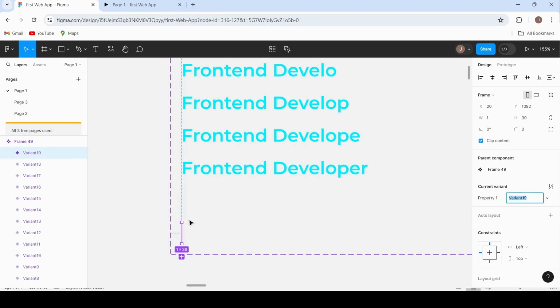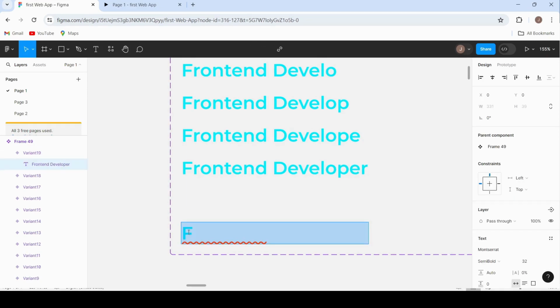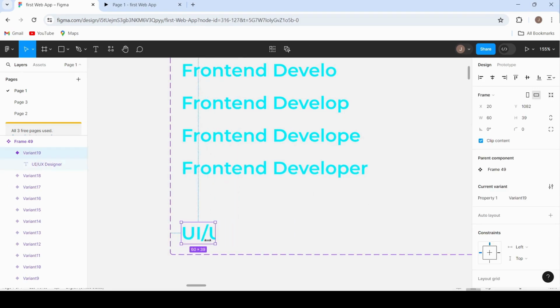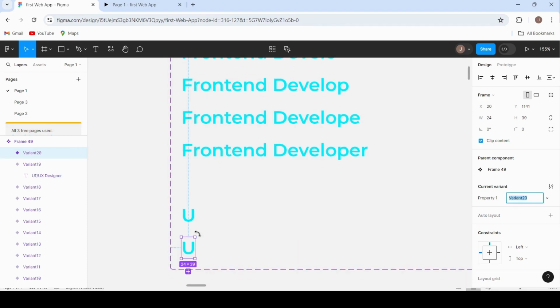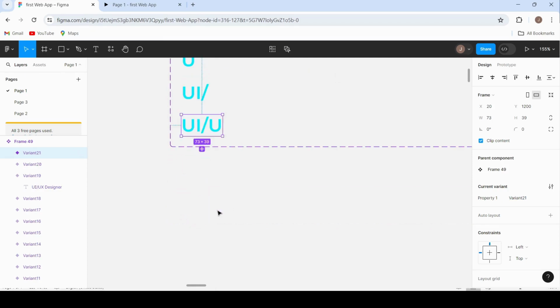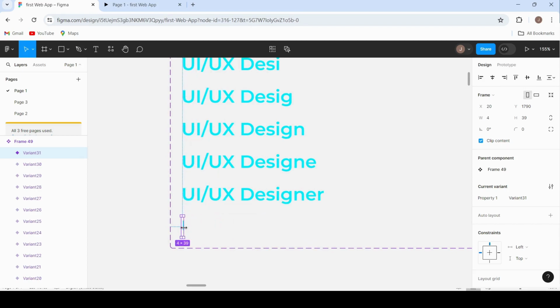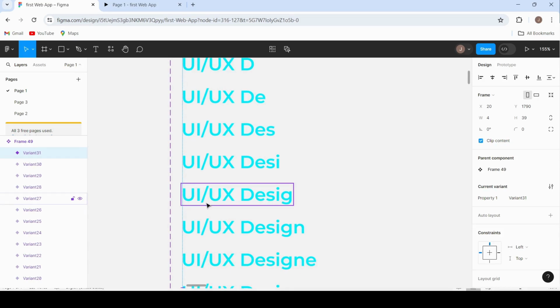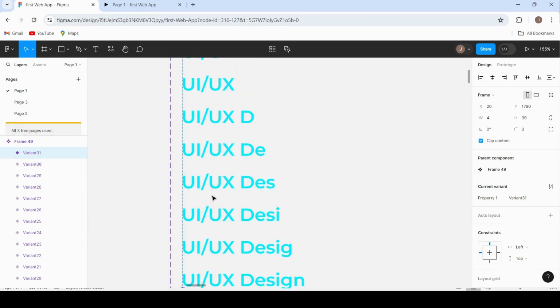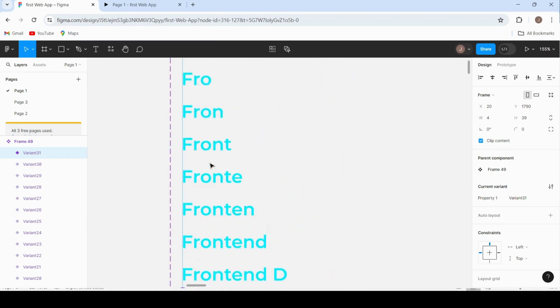Now repeat the same process for another text like UX UI developer. Now add a prototype interaction with a 50 millisecond delay between each text as shown in the video.